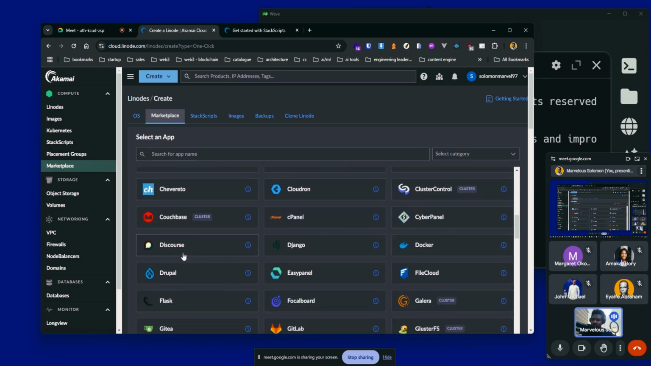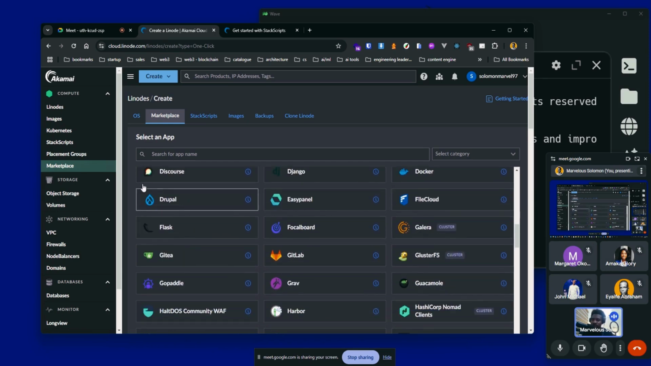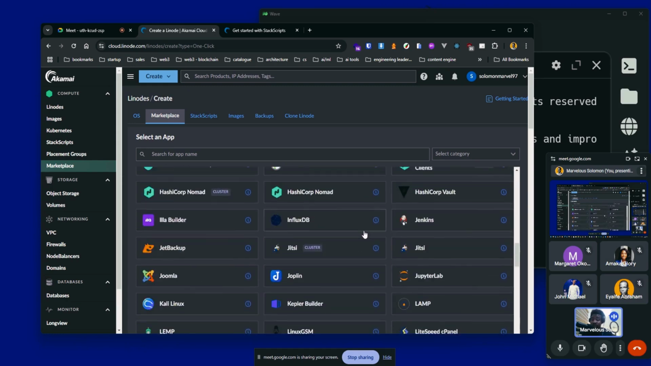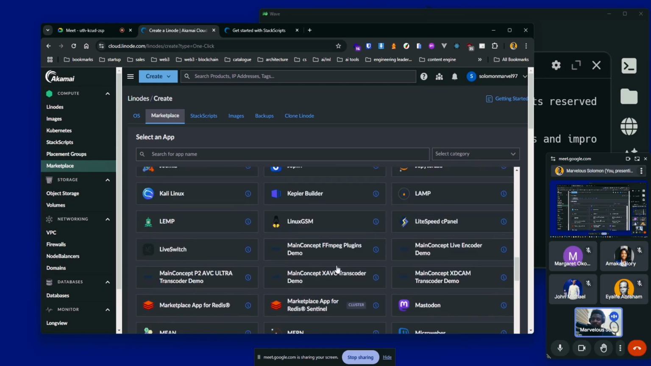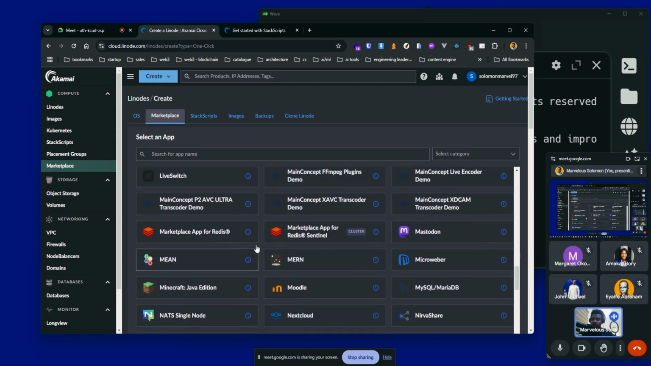Yeah, we have Docker, we have Django, we have Discourse, which is a community platform. We have a lot of things here that you can simply, we call it one-click deployment, right? A lot of people like it, right? You're working with a company, they ask you to set up a MEAN stack server, right, where you have Mongo, Express, Angular, and Node.